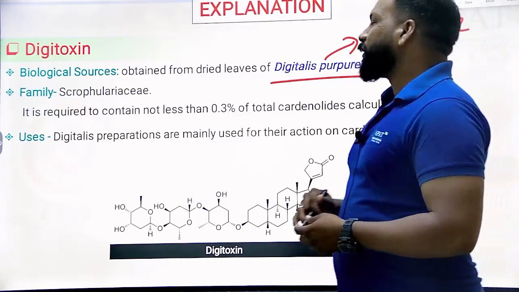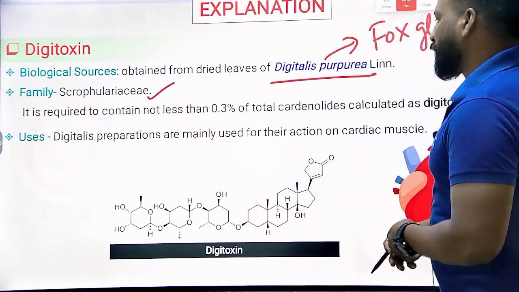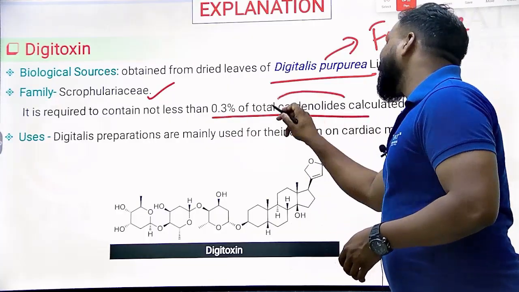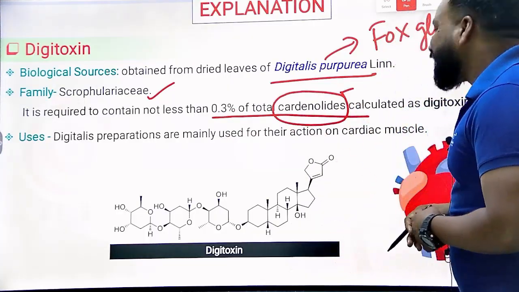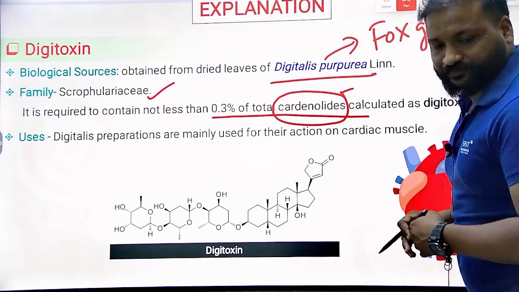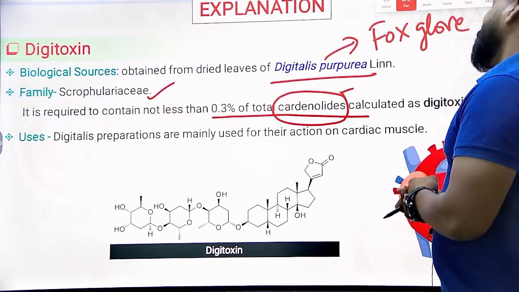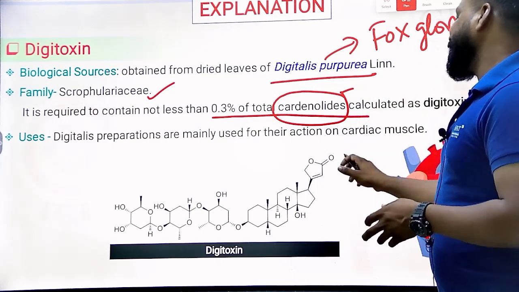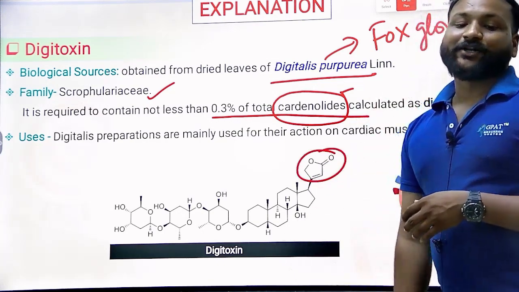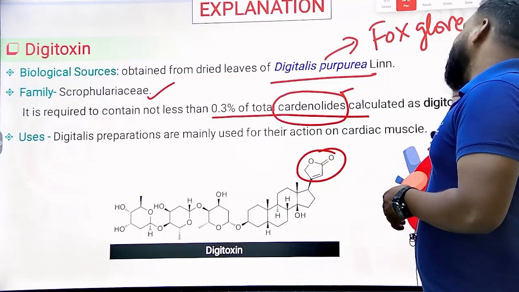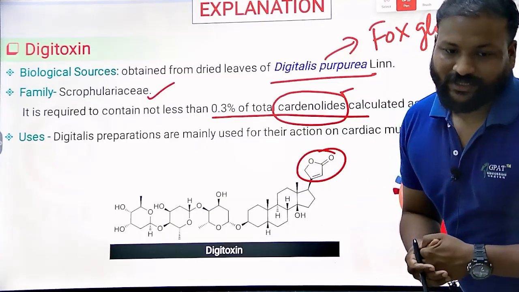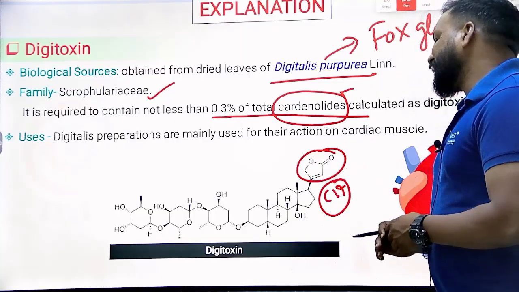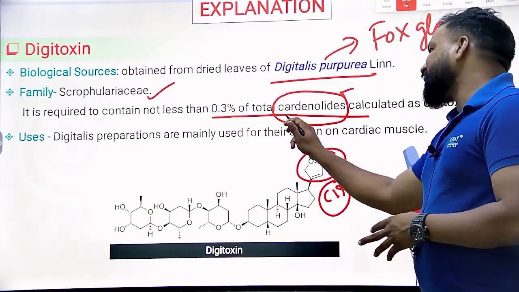It belongs to the family Scrophulariaceae, and it contains cardenolides, those which have cardiac action and contain a five-membered ring in their nucleus. If they contain a six-membered ring, they are bufadienolides. Clear? If they contain a five-membered ring at the C17 position, they are cardenolides.